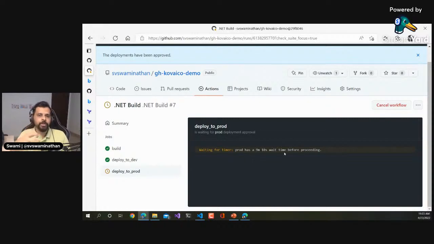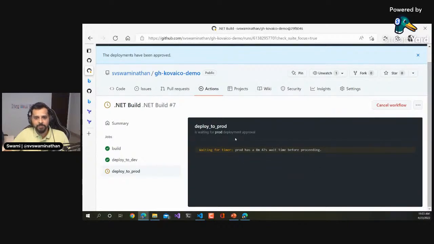So basically, after you deploy to dev or anything, you need to also do some testing and things like that. So this is primarily for that purpose. We can add this wait timer, right? That means before deployment to the next environment, it will wait for this much lead time, so that we'll have the time to run the tests and other stuff, and then it will start deploying there. Okay. So that means we would need to wait for another 8 minutes.